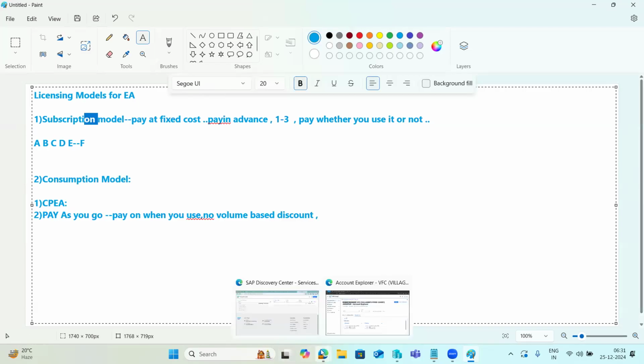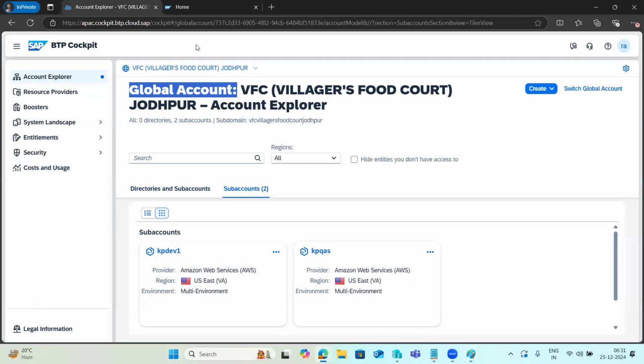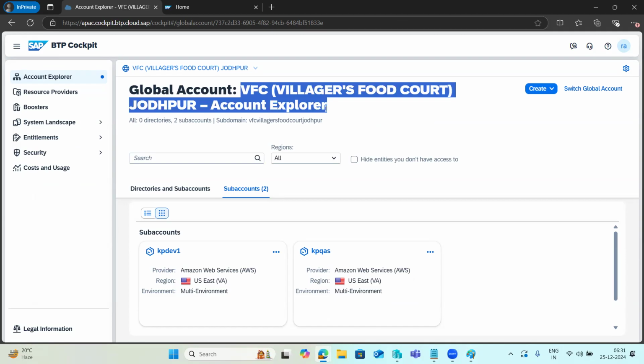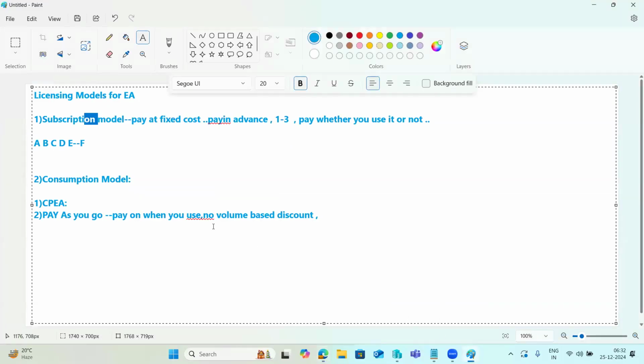They will provide you one BTP global account. Like this, they will provide one BTP cockpit to you. In the cockpit, you will get the global account like this here, right? Here you need to create the accounts. Only SAP is responsible for creating the global account, so only the global account they will provide to you. Inside the global account, they will create the sub accounts and everything.